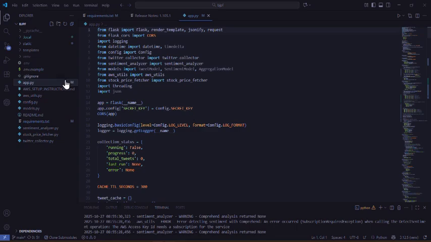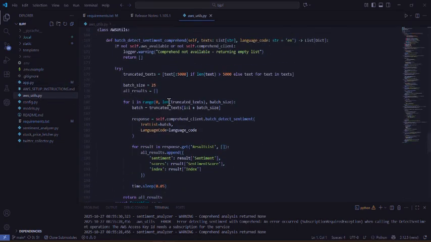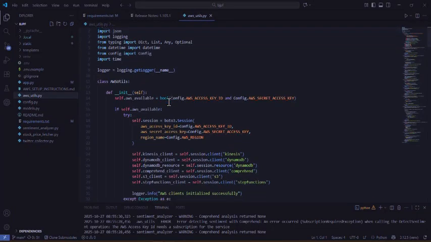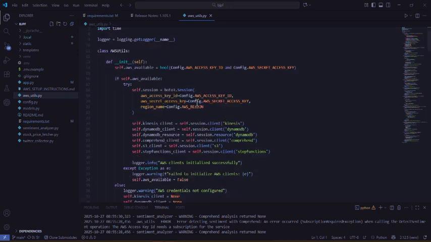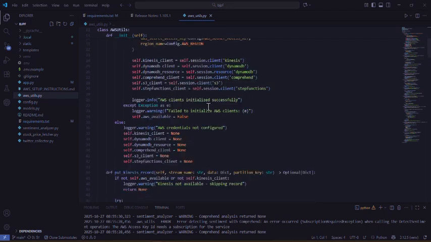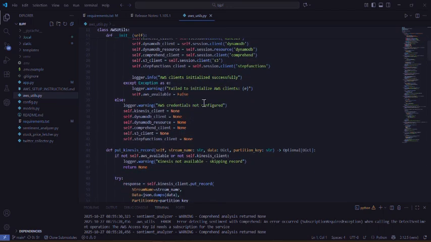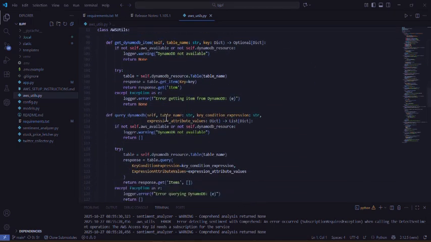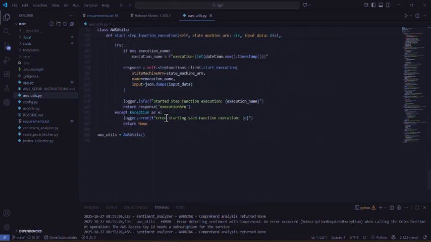But before python app.py, we will discuss aws_utils.py. This file shows which AWS tools we have used in our project. We can see that first we configure the AWS access key, and then we set up the Kinesis client, and fetch Kinesis, DynamoDB, Comprehend, S3, and Step Functions. These are all the AWS services. AWS clients initialize successfully, and if it fails, it will return a fallback statement. This whole file tells how things are implemented in AWS.